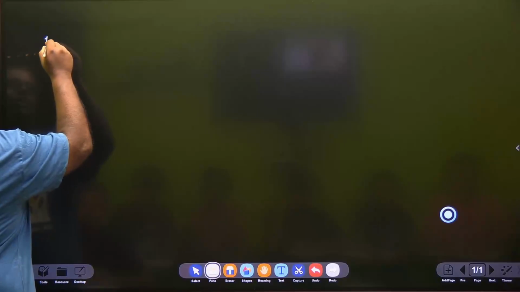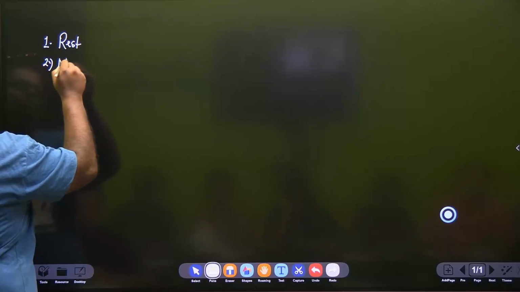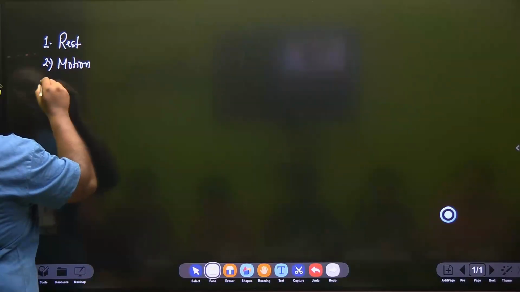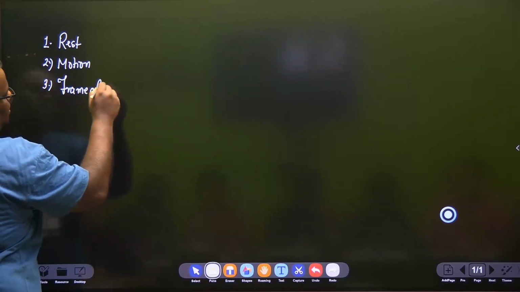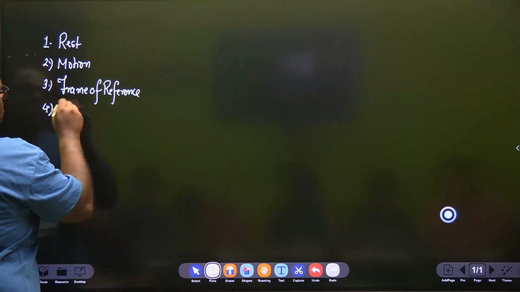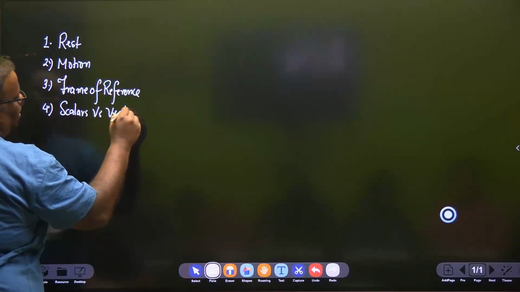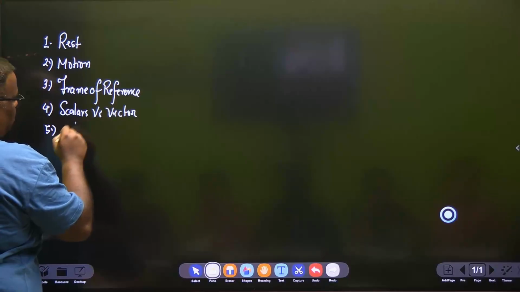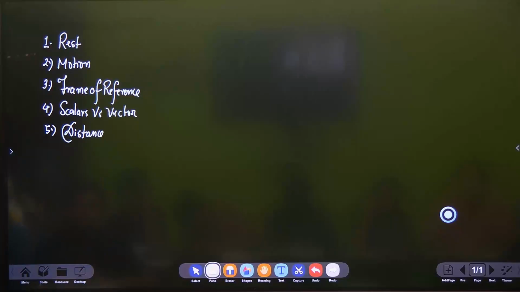Okay. In our last class, we carried forward from what we had done. We discussed the concept of rest. We discussed the concept of motion. I believe you have studied and come. We also discussed something called a frame of reference, right? And then we also discussed scalars versus vector quantities. And then we also discussed distance. I presume you have studied and come.